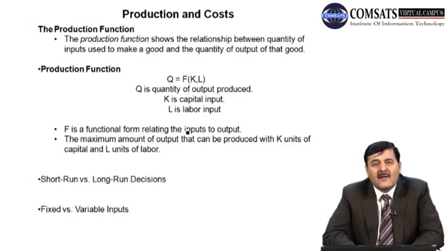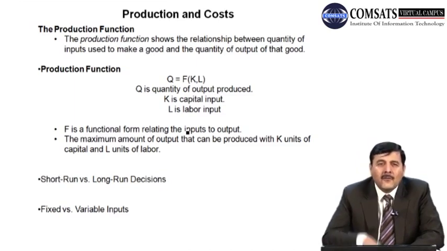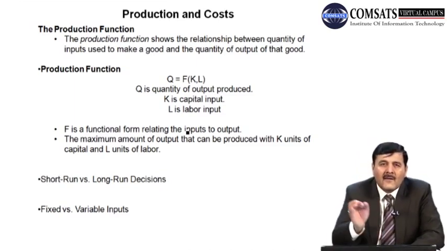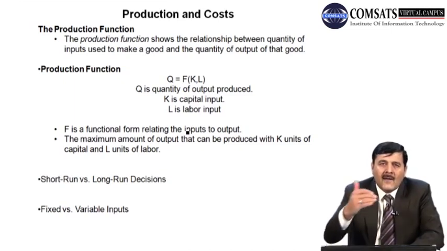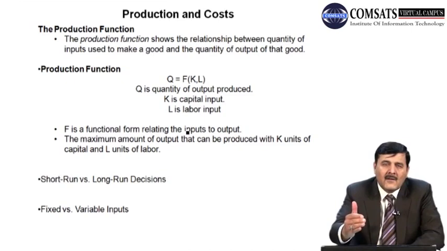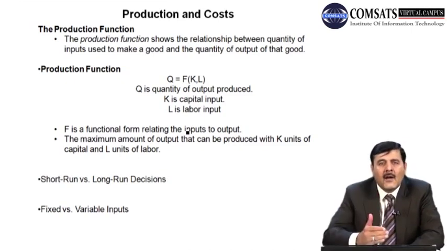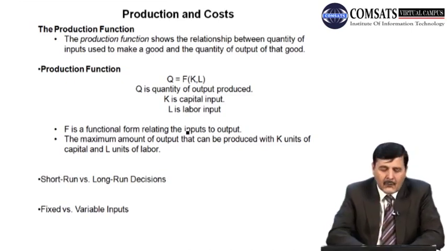You cannot change that. Only one of the factors is a variable factor of production, and you can change only that factor to increase or decrease the output. You can increase or decrease only that factor. If you want to produce more output, you use more quantity of that factor of production. If you want to produce less, you use less of it.